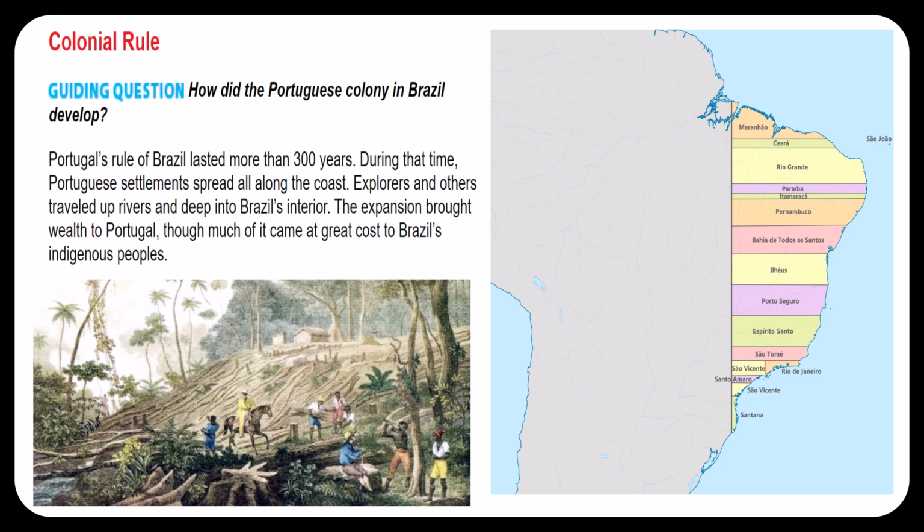Colonial rule. Portugal's rule of Brazil lasted more than 300 years. During that time, Portuguese settlements spread all along the coast. Explorers and others traveled up rivers and deep into Brazil's interior. The expansion brought wealth to Portugal, though much of it came at great cost to Brazil's indigenous peoples.